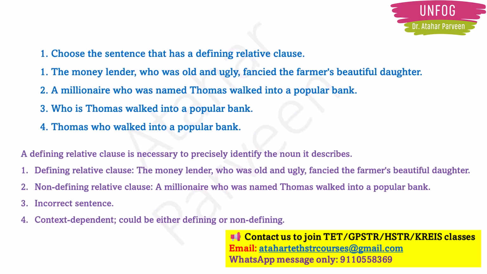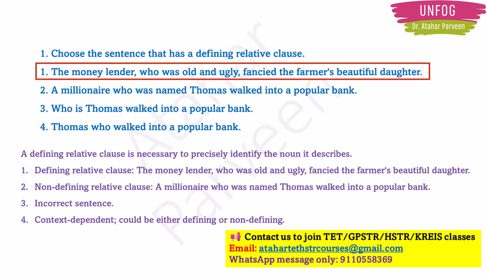Now coming to the third option, who is Thomas walked into a popular bank. It is an incorrect sentence. It is not at all a proper sentence. Next, option 4, Thomas who walked into a popular bank. This is a context dependent sentence. It could be either defining or non-defining, we cannot say, because it is an incomplete sentence. So for this question option 1 is the correct answer.